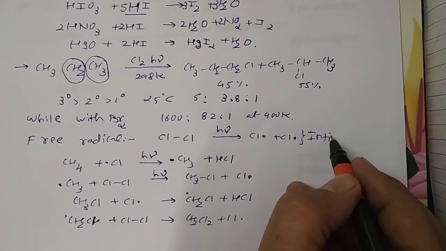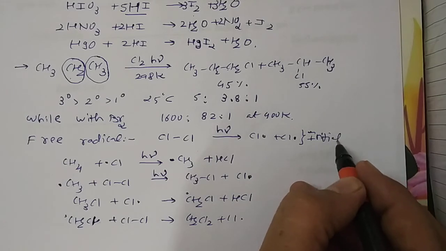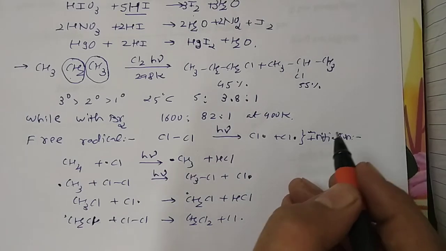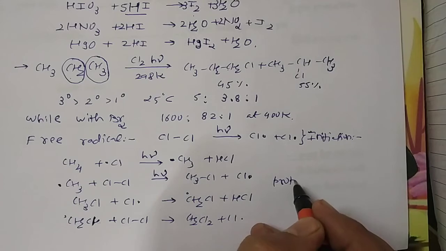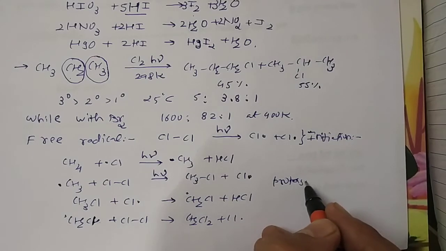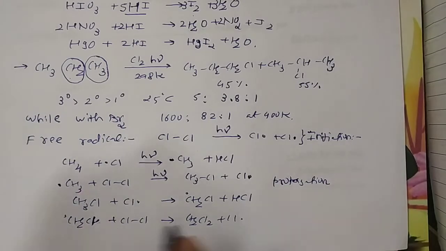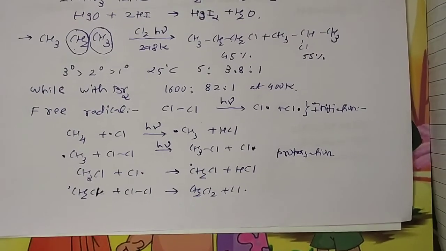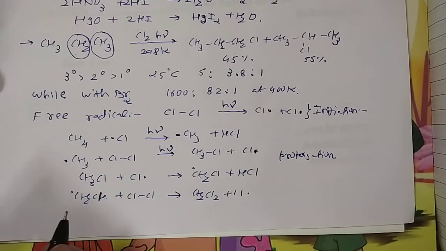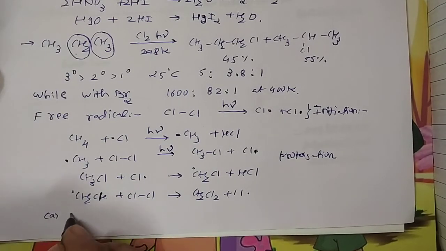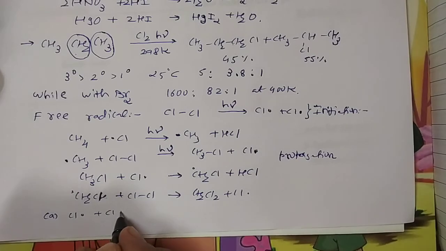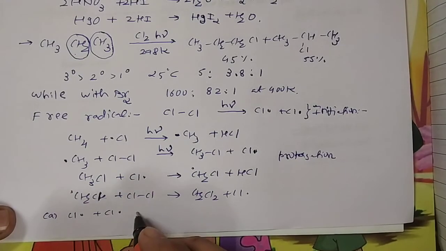Initiation means we have to start the reaction. Then propagation means they increase the rate of the reaction. And the next and last step is called the termination step. In the termination step, for example, if we have a Cl free radical and a Cl free radical, it is converted into Cl2.